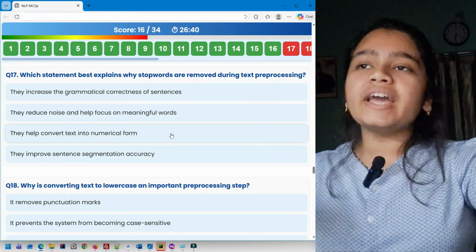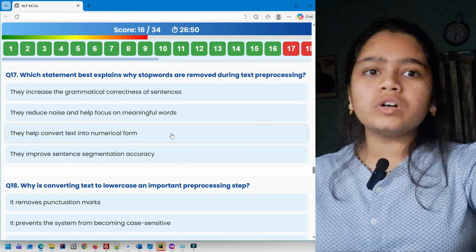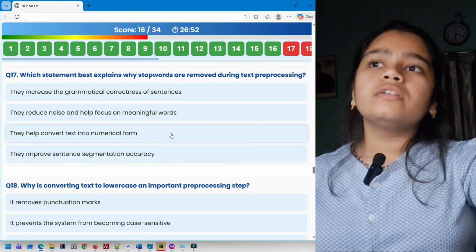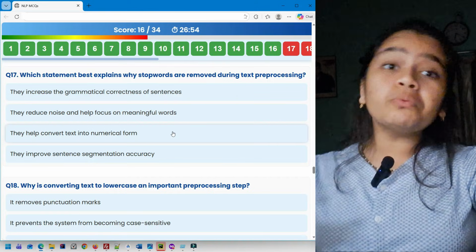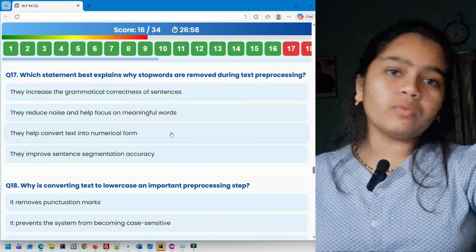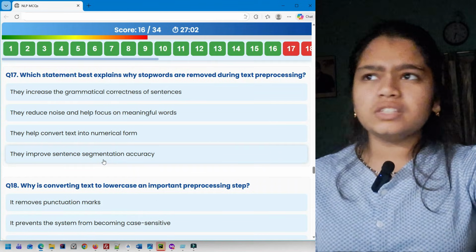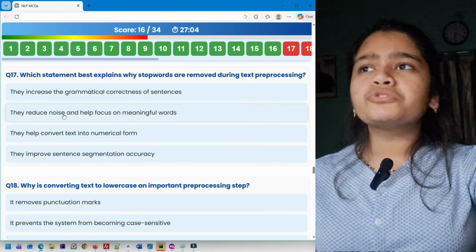They help convert text into numerical form. No, basically if you use bag of words or TF-IDF, then they can help convert text into numerical vectors, but for that we don't remove stop words. This is the core meaning. They improve sentence segmentation accuracy. No. So it's going to be option 2.